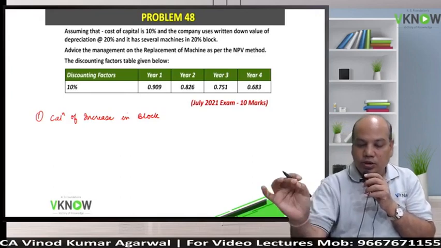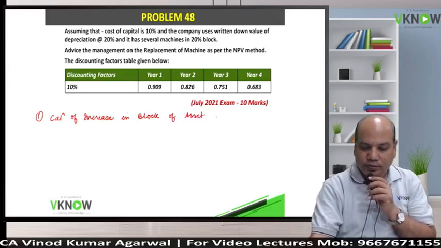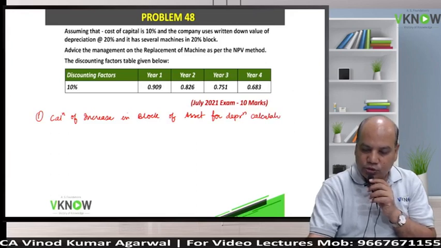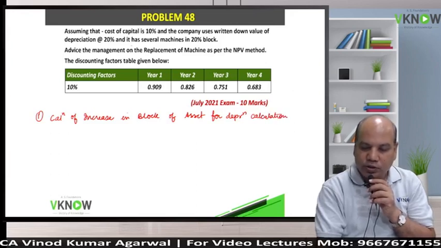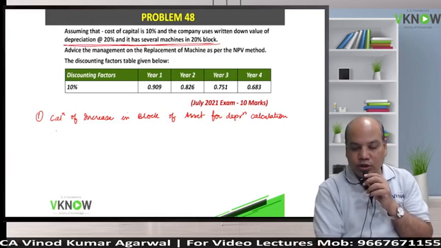More practice is required. Depreciation will be calculated using the block of asset method because it's written here also. The company has several machines in 20% block. So they are giving you a hint.